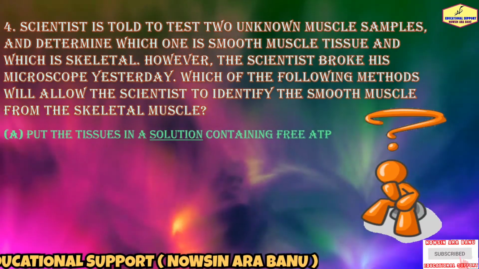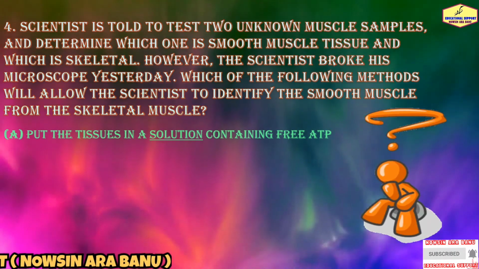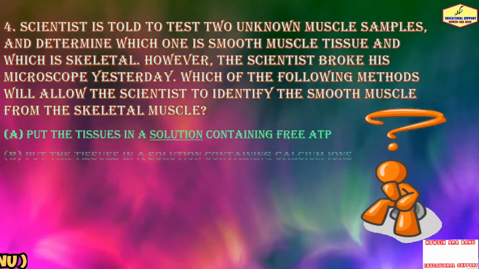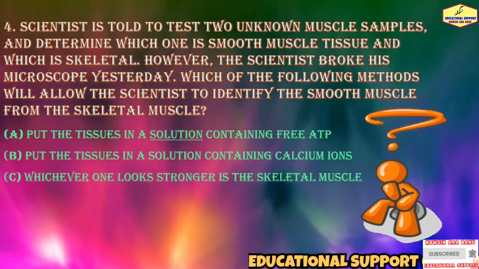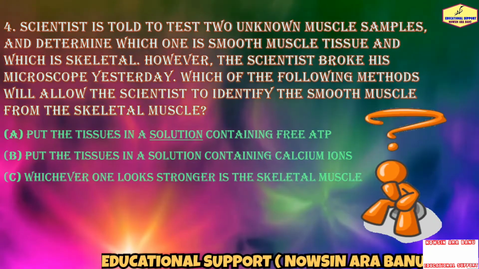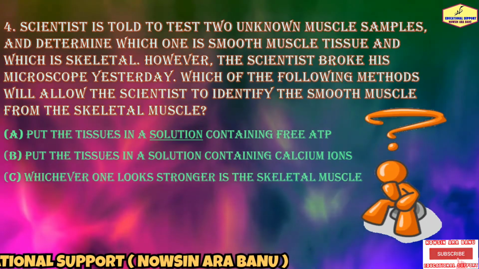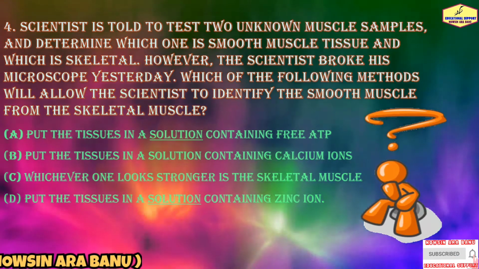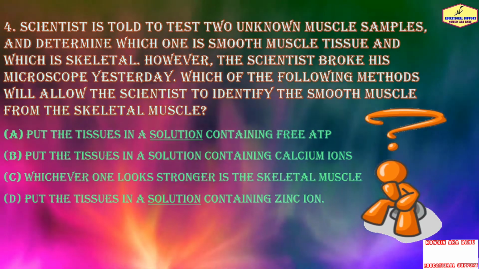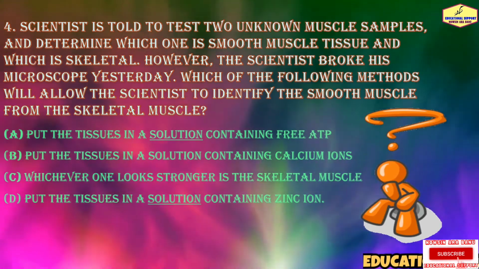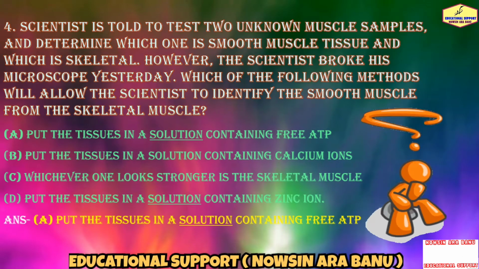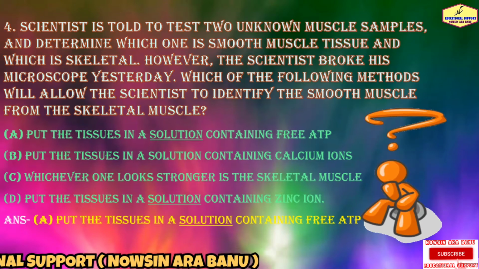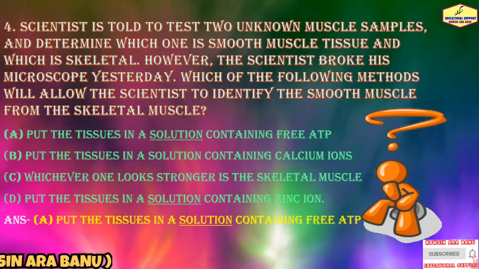The options are: put the tissues in a solution containing free ATP; put the tissues in a solution containing calcium ions, whichever one looks stronger is the skeletal muscle; and the last one is put the tissues in a solution containing zinc ions. So the answer is option A. Put the tissues in a solution containing free ATP.